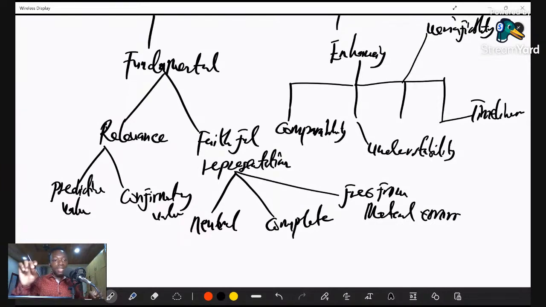So by materiality, we are saying that if an error made is material, that means it will alter or change the decision that will be made by the users.